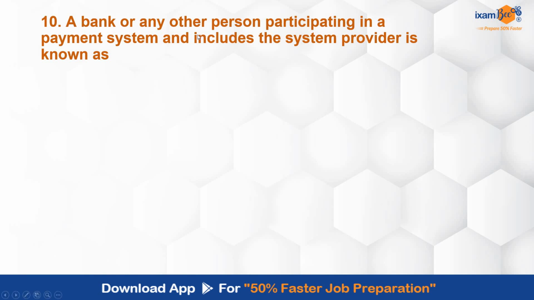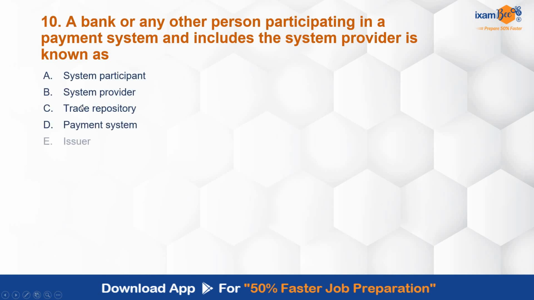Bank or any other person participating in a payment system and includes the system provider is known as system participant, system provider, trade repository, payment system, issuer. ये सारे terms जो भी इसमें newly introduced हैं, इनके meanings के लिए आप flow charts भी बना सकते हो for your revision also and conceptual clarity. And keep the section numbers also in front of that.